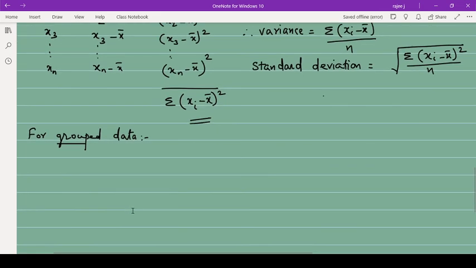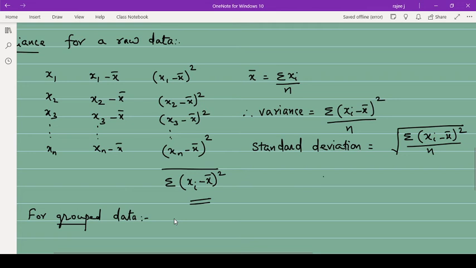So for group data, similarly, variance is given by, extra what you are doing here is you will have one fi here. Fi here means f1, f2, f3, like that it will be there. Then firstly we will find all these square terms.